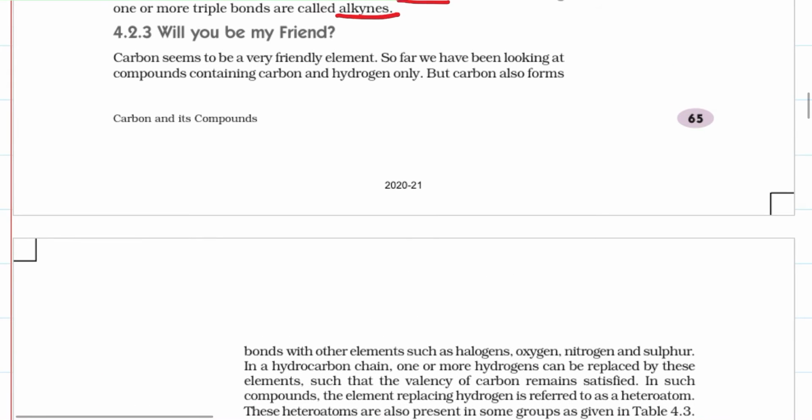Now, will you be my friend? Who is asking this question? Carbon. Carbon seems to be a very friendly element.